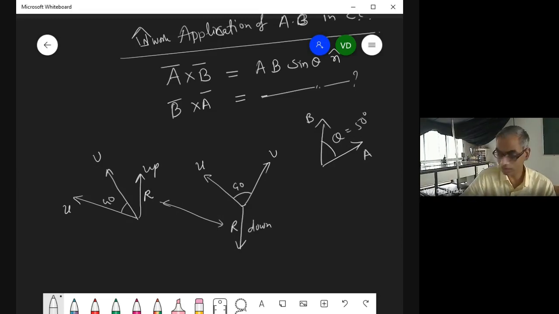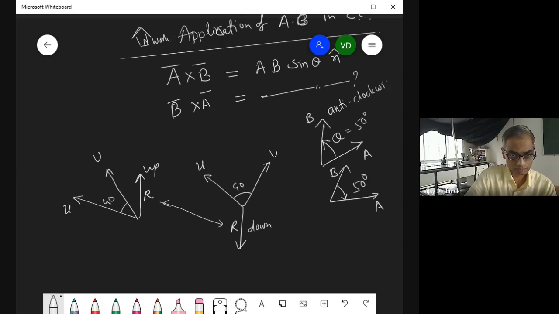But if you are talking about the vectors, then it makes a difference whether you measure from A to B or B to A. So this is different than this, even if the angle is 50 degree. ये भी 50 डिग्री है, लेकिन ये B से A की तरफ मेजर किया गया. In common language, this is called counterclockwise or anti-clockwise, right? ये क्लॉकवाइज हो गया.